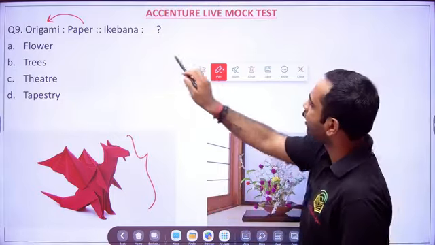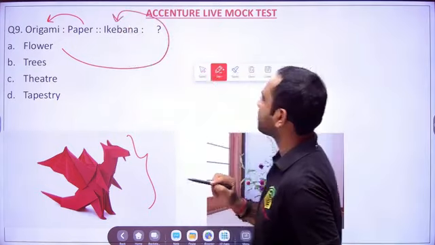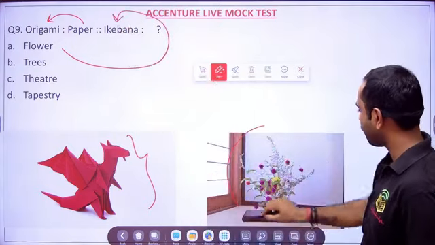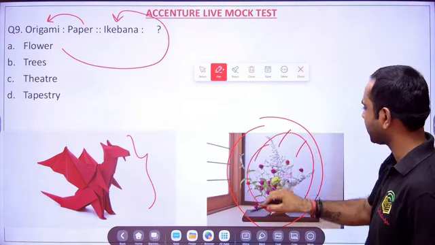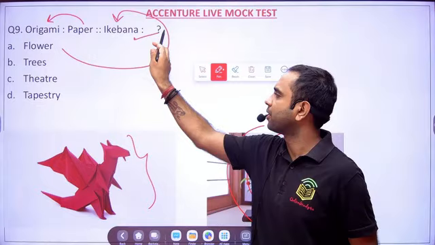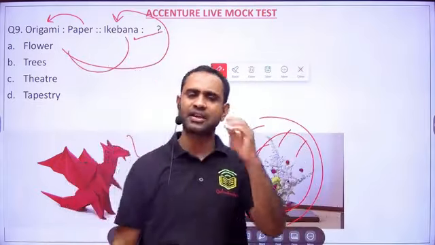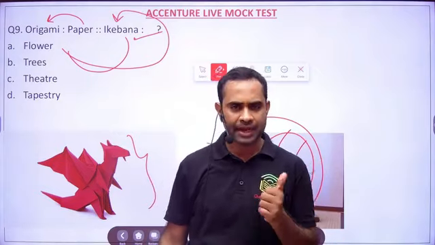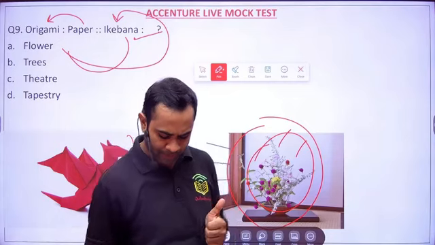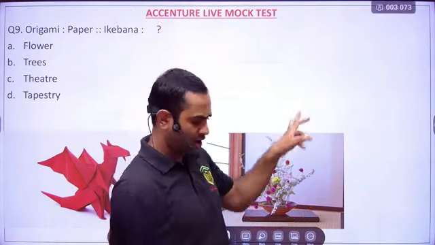Then what is ikebana? Ikebana will be made of flowers. When the leaves and the stems, everything you put together, that becomes your ikebana. So for flower and ikebana, these kinds of questions, you should have prior knowledge. Then only you will be able to solve them. Otherwise it will be difficult in the examination. So it is flowers, not B.